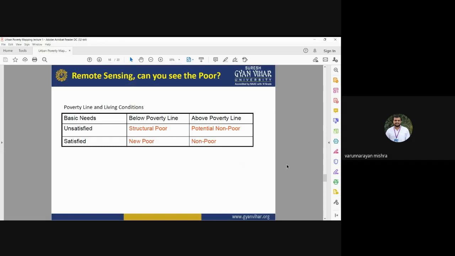The person under BPL is structurally poor, and the person above the poverty line is potentially non-poor. So these are the unsatisfied needs. The person living below the poverty line doesn't have basic amenities, basic infrastructure, good health facilities, good educational facilities, and water resources.